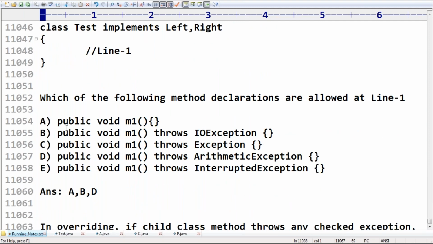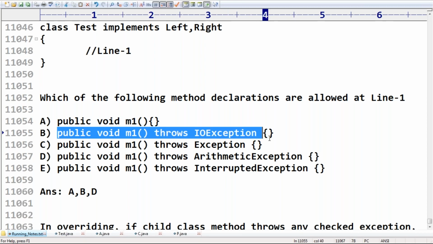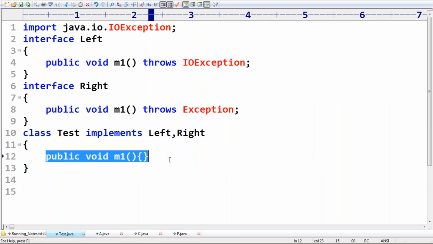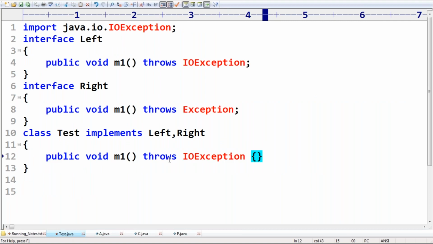Now the second one I'm taking. So option A is perfect. Next, the second option. Have a look once. This is about public void m1 throws IOException in the child. Can you please confirm, is it valid or not?